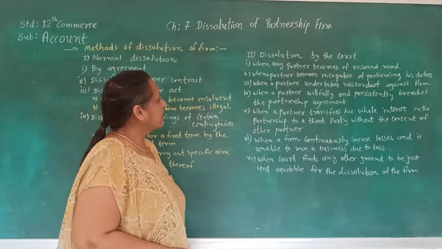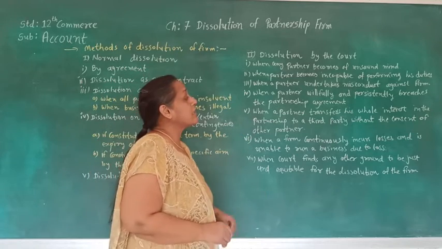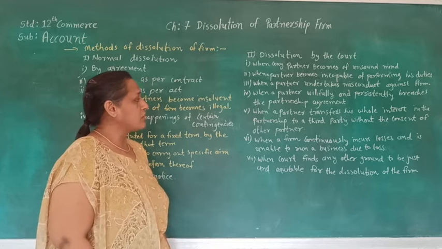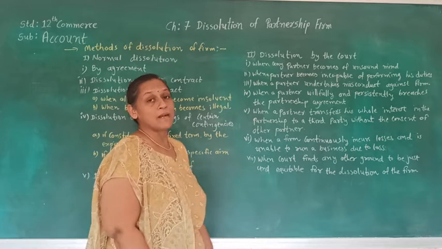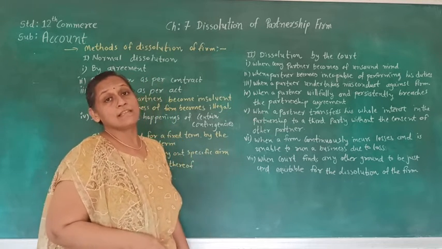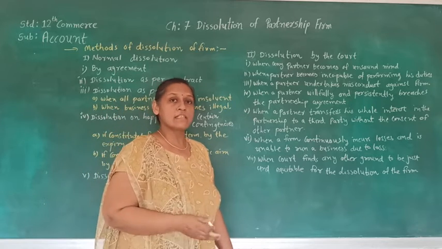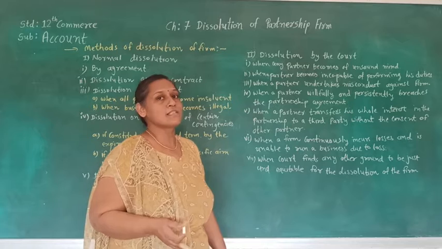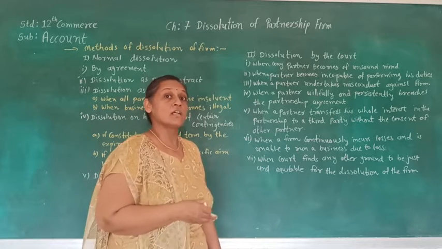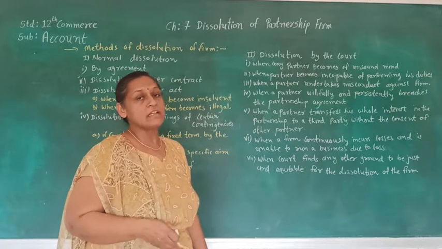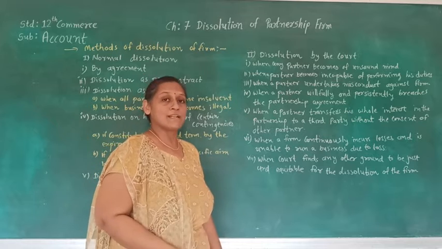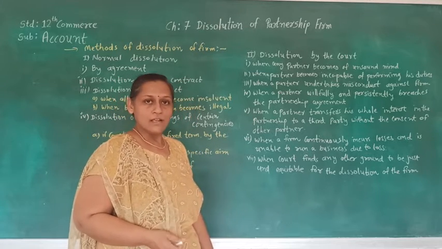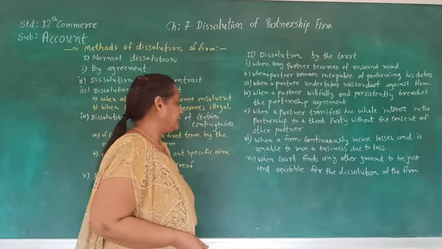The fifth one is when a partner transfers his whole interest in the partnership firm to a third party without the consent of other partners. So if a partner is giving his whole interest in the partnership firm to another person, let's say his wife or his son, in that situation, if the other partners are not ready to continue the partnership firm with that person, the partnership is going to be ended by the court.